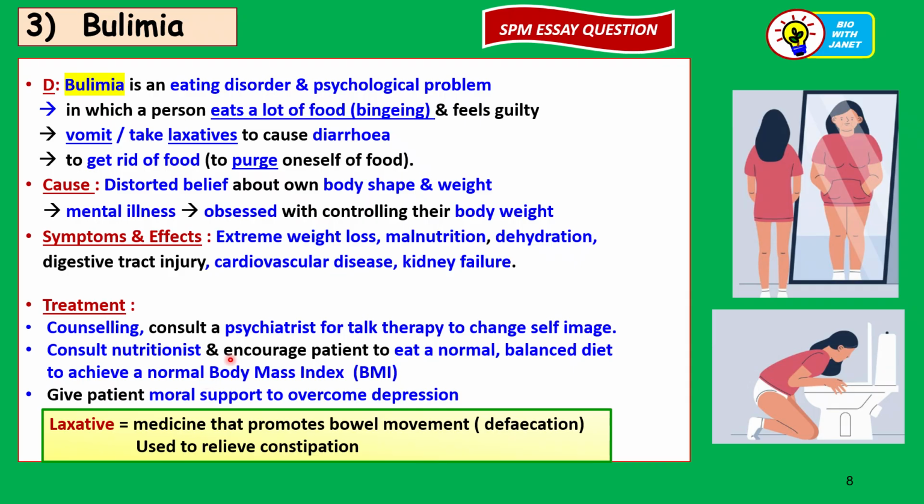Then a nutritionist can be consulted to plan a normal balanced diet for the patient and monitor the eating habits of the patient, so that they can regain or achieve a normal body mass index, BMI, according to the readings of the scale. Give the patient moral support to overcome depression. This is the role of the friends and the family, to give the patient moral support to overcome depression.